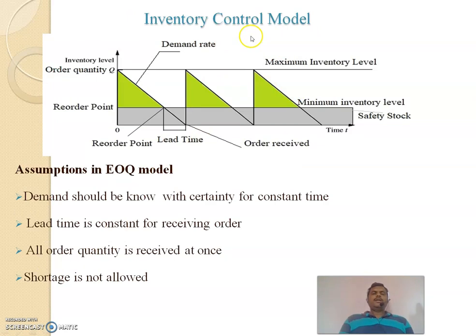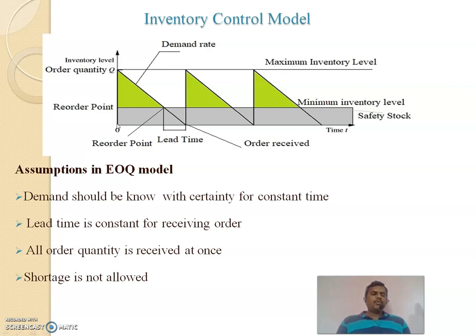Here, the inventory control model or inventory control cycle is very important. This diagram is very important in the inventory model. Here we will understand the exact meaning of this particular diagram. On the x-axis, time, and on the y-axis, inventory level are defined. Our inventory stock will start from this point, and this data is recorded for a particular time. At this point, stock is 0.